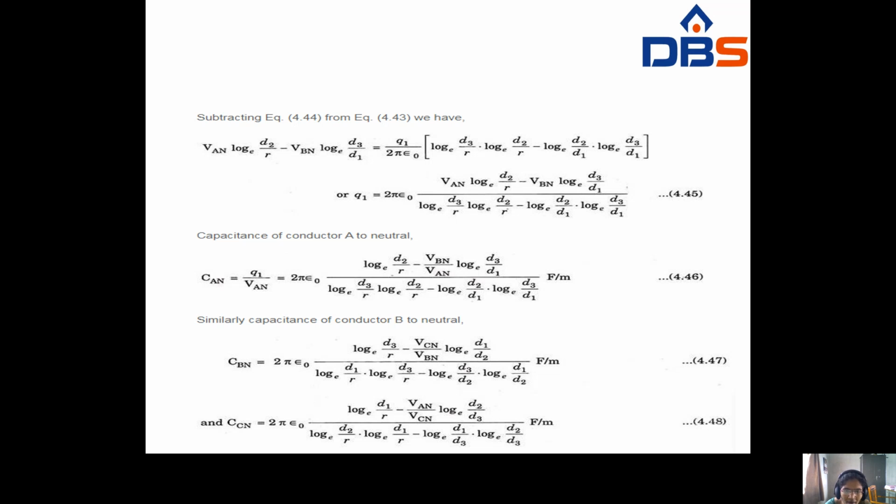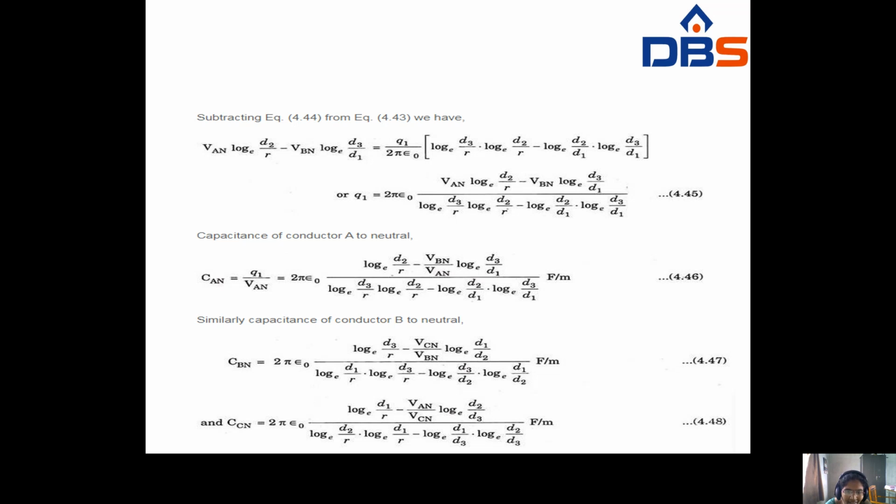Whenever you subtract these two equations and finally simplify, you get q1 by 2 pi epsilon naught, log e d3 by r into log e d2 by r, minus log e d2 by d1 log e d3 by d1. Here you want q1, so this term goes to the other side, multiplied with 2 pi epsilon naught, and the denominator is log e d3 by r log e d2 by r minus log e d2 by d1 log e d3 by d1.